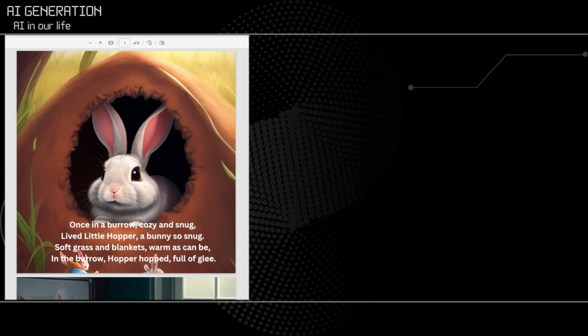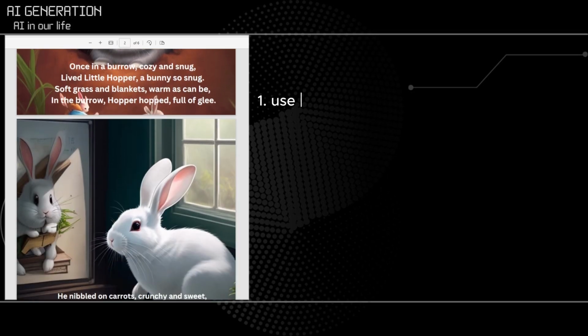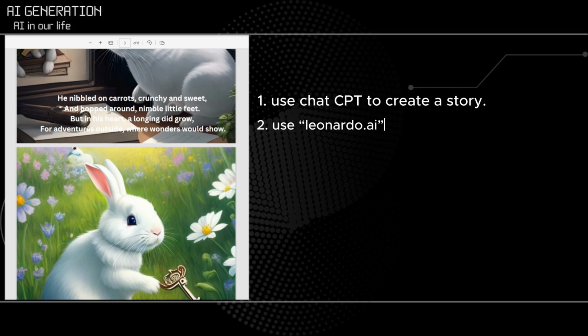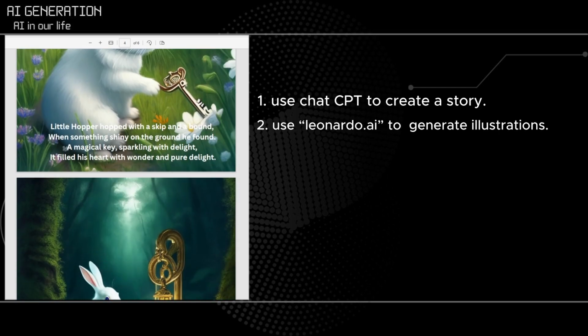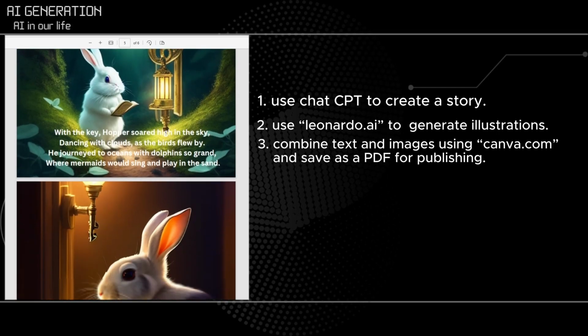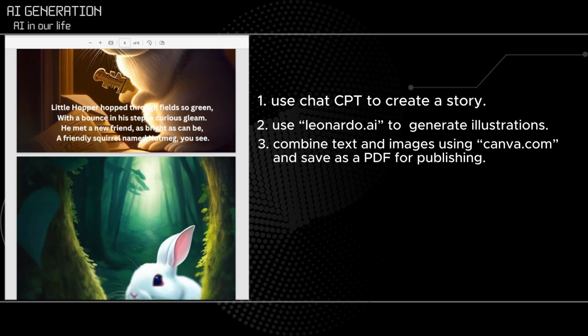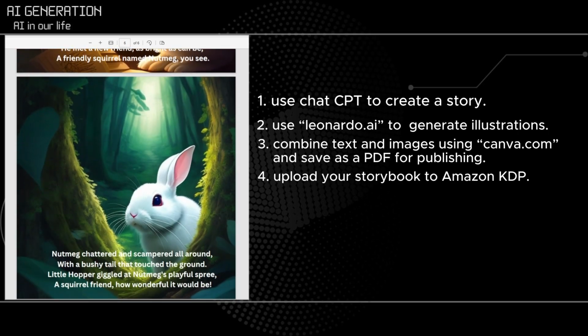To quickly recap, here are the steps you need to follow. Use ChatGPT to create a story. Use Leonardo to generate illustrations. Combine text and images using Canva and save as a PDF for printing. Upload your storybook to Amazon KDP.